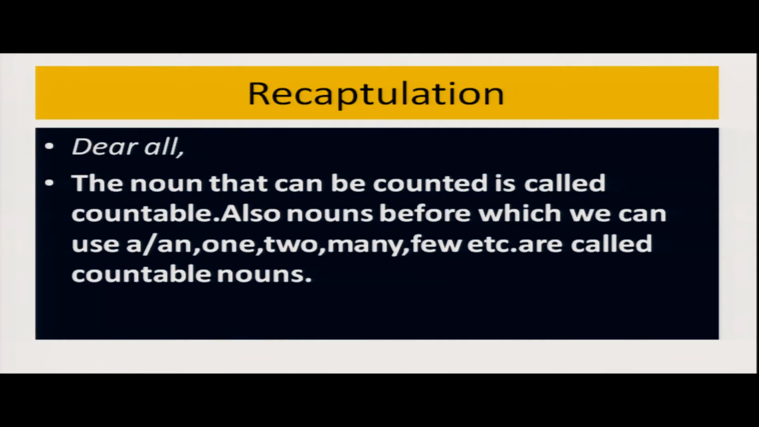So in my previous class we have discussed countable noun, uncountable noun, singular form and plural form. Also we have discussed, in one video you are able to find, what is a naming word and nouns. So let's recapitulate. The noun that can be counted is called countable. Also, nouns before which we can use a, an, one, two, many, few, etc. are called countable nouns.